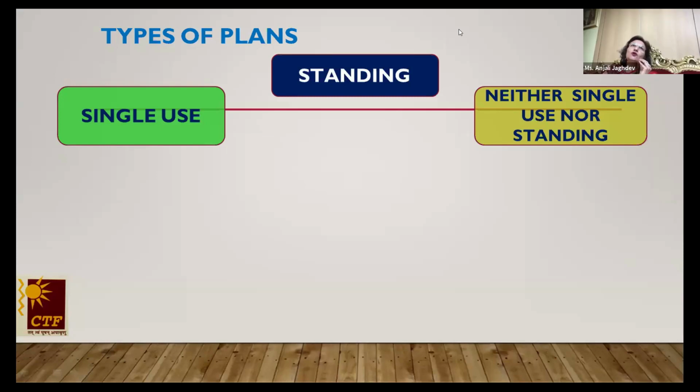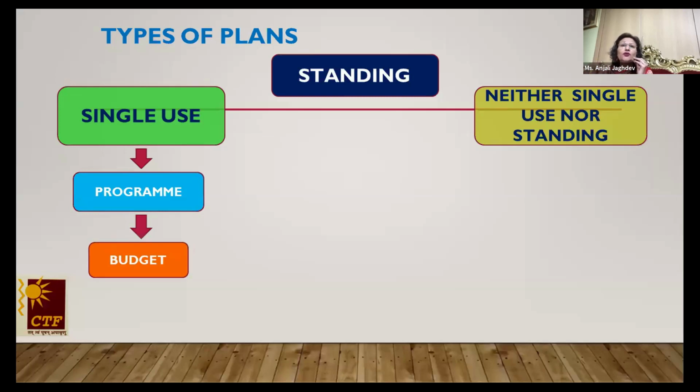Now children, based on the use and the length of the period involved, we basically have two types of plans. We have categorized them as the single use plan and the standing plan. Now when it comes to the single use plan, the name itself is self-explanatory. These are the ones formulated to meet the requirement of some very specific situation, event or project. It means their objective is a one time event, one time project, and they are likely not going to be repeated again.